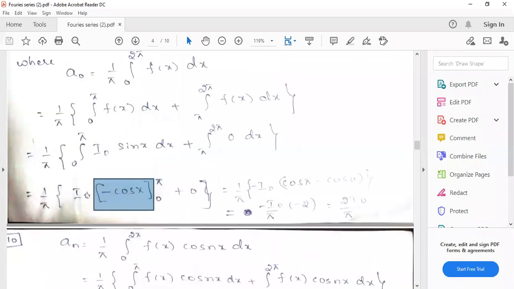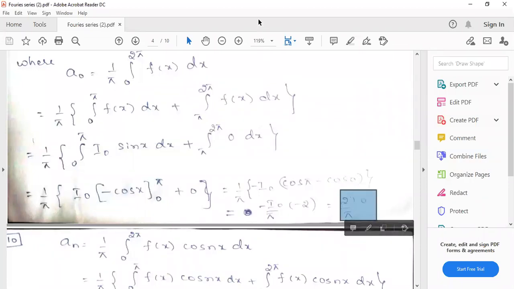Now I naught is constant and the negative sign also you can take out. So we get minus I naught by pi into upper limit cos pi minus lower limit cos 0. Cos pi value is minus 1 and cos 0 value is 1, so it will become minus 2. Minus into minus will become plus. So it will become 2 I naught by pi. So this is 2 I naught by pi.